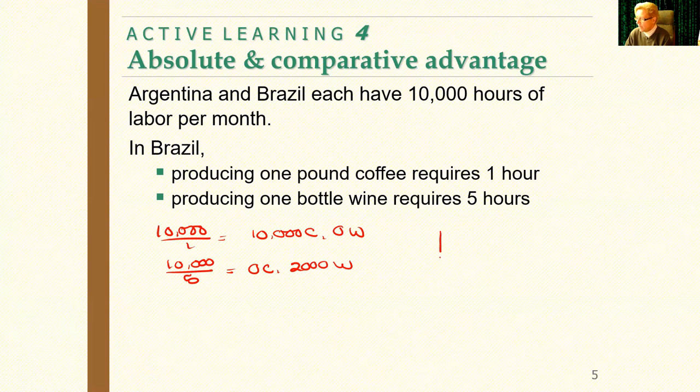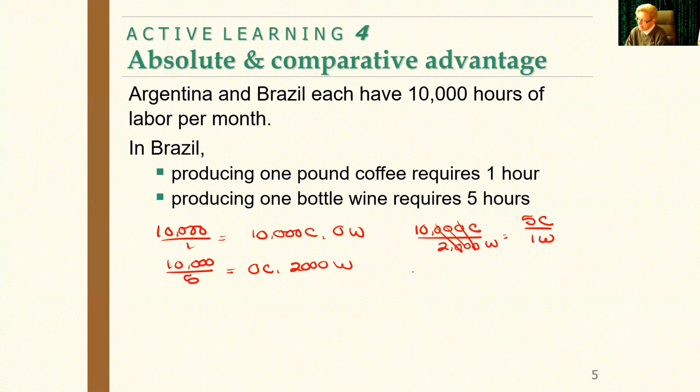So now at this point, what I'd like to do is I could graph it, but I want to do this one the short way. So let me go ahead and clear that little graph point that I just made. And there we go. Okay, so let's get back to my pen. All right, so now I can just put the 10,000 coffee over the 2,000 wine. And I end up with, crossing my zeros out, 5 coffee to 1 wine.